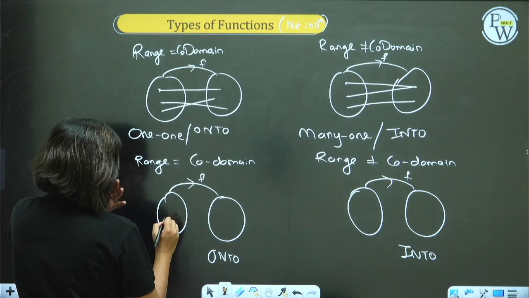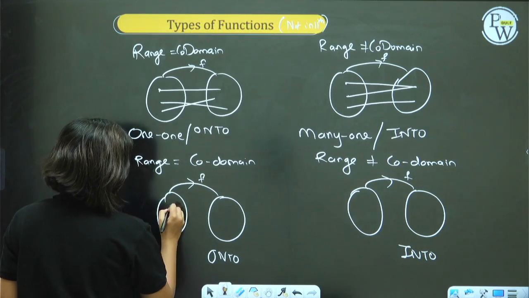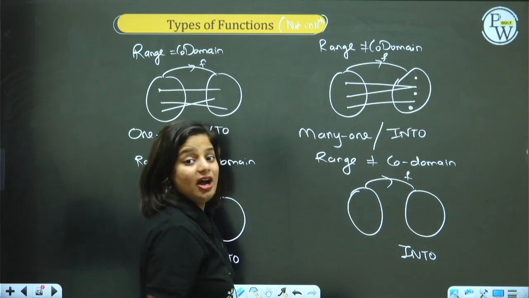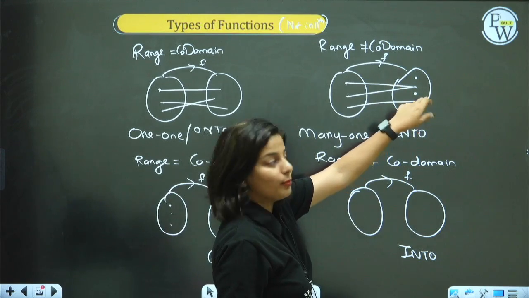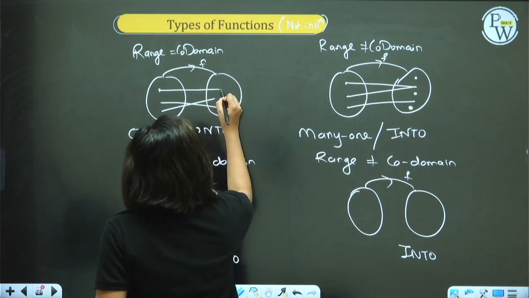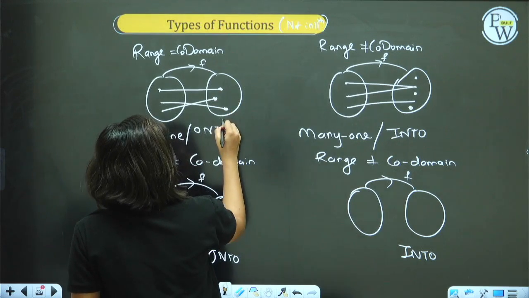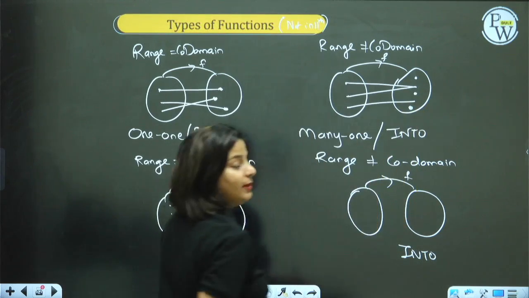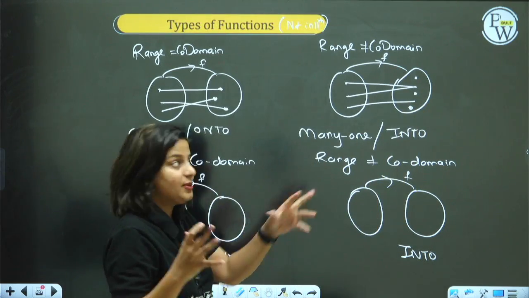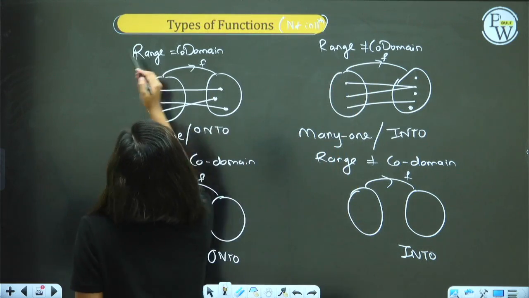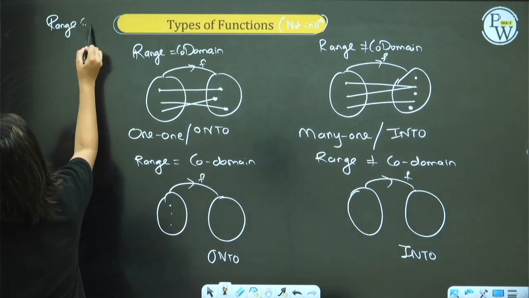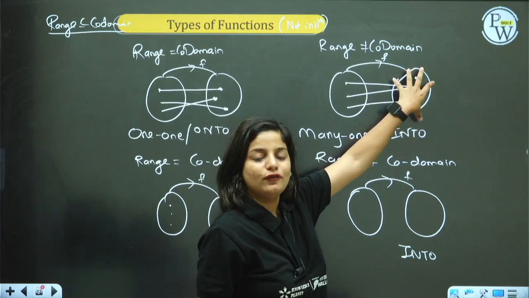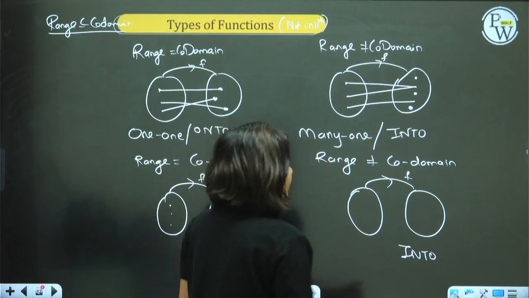Next one. But the only difference is here we have extra elements in the codomain, because range and codomain don't match. Here the number of images is the same as the number of elements in set B. Here we have extra elements because its codomain is bigger than the range. Range is always a subset of codomain. Do you agree? Range is nothing but a part of codomain. From the codomain you select a few and get the range.